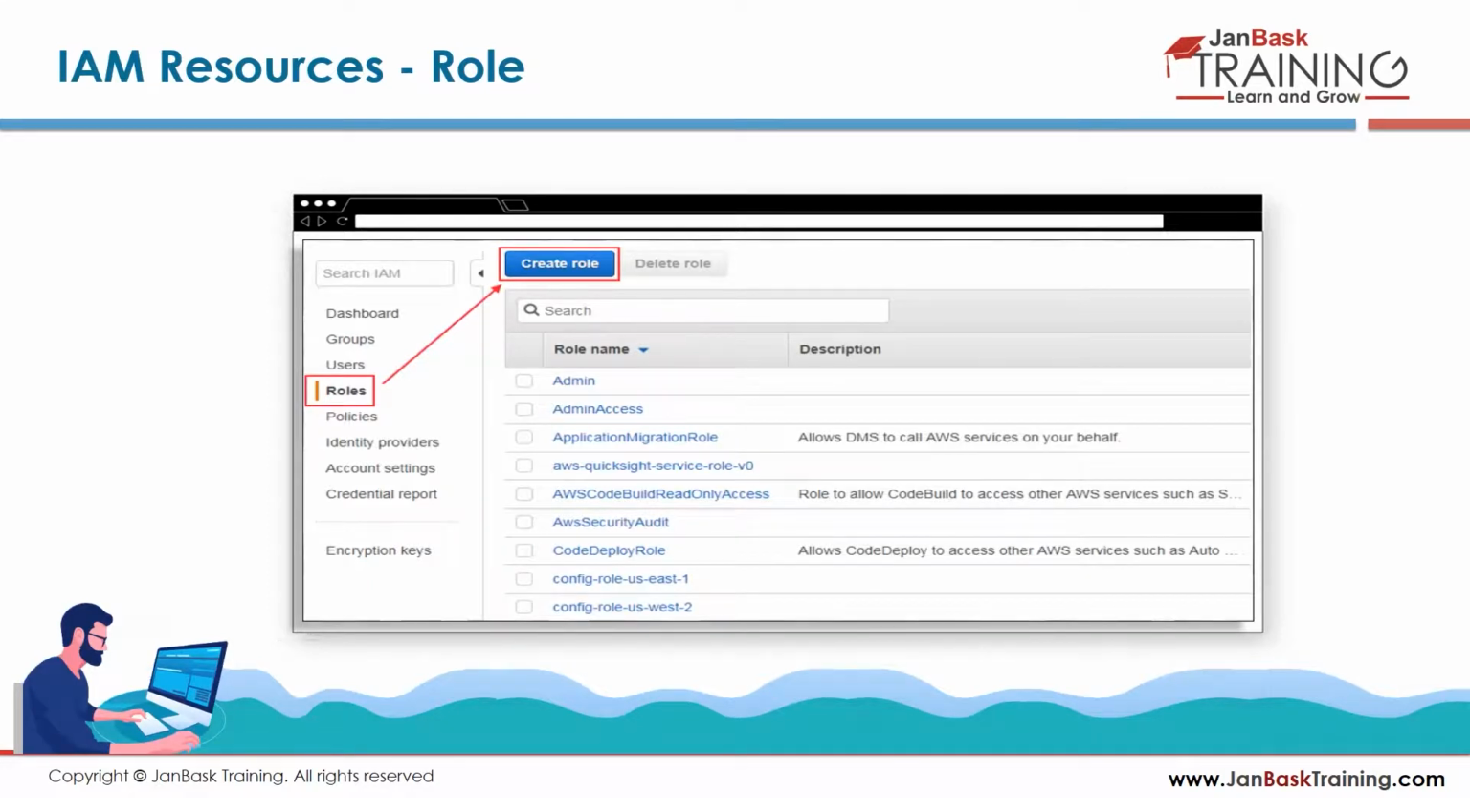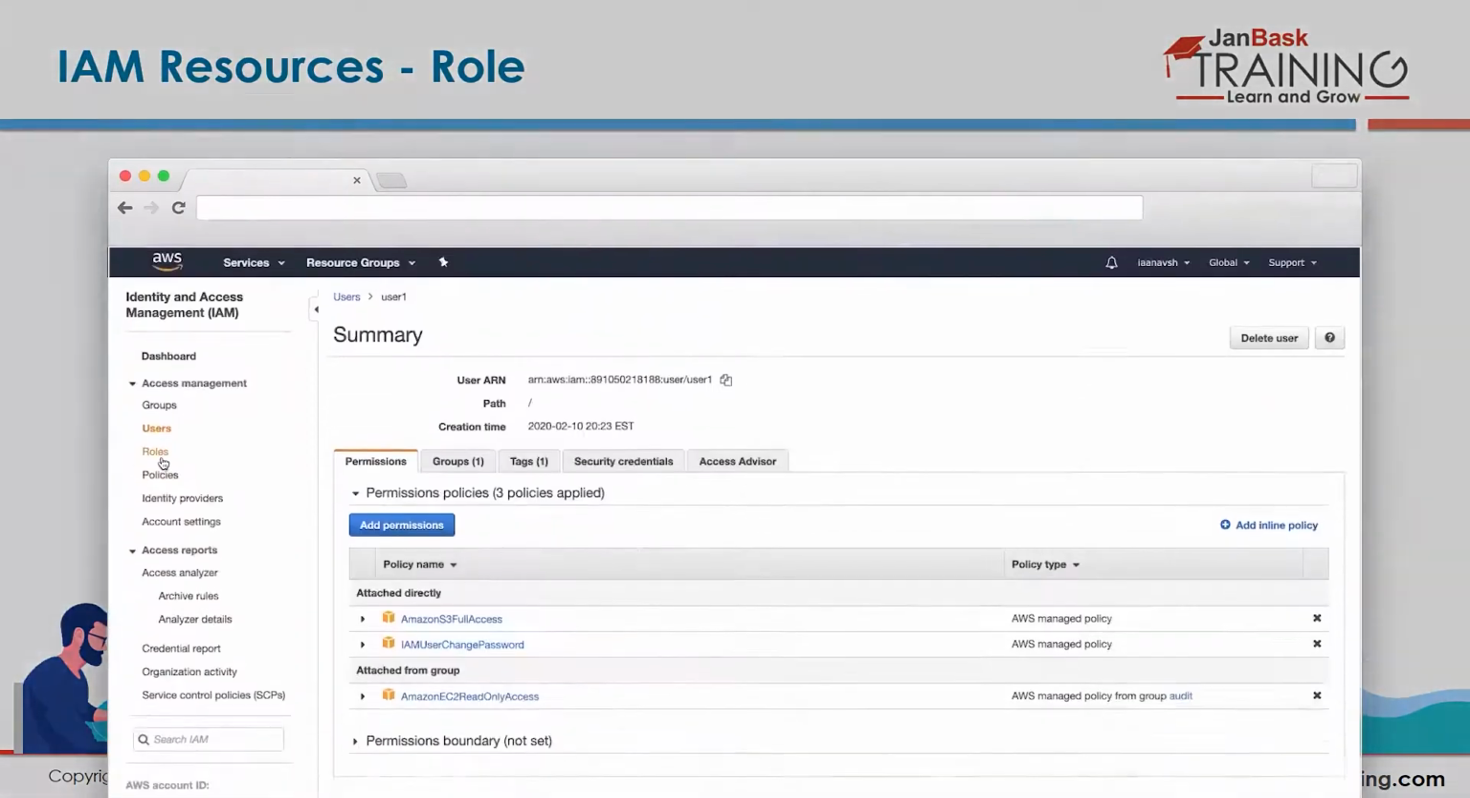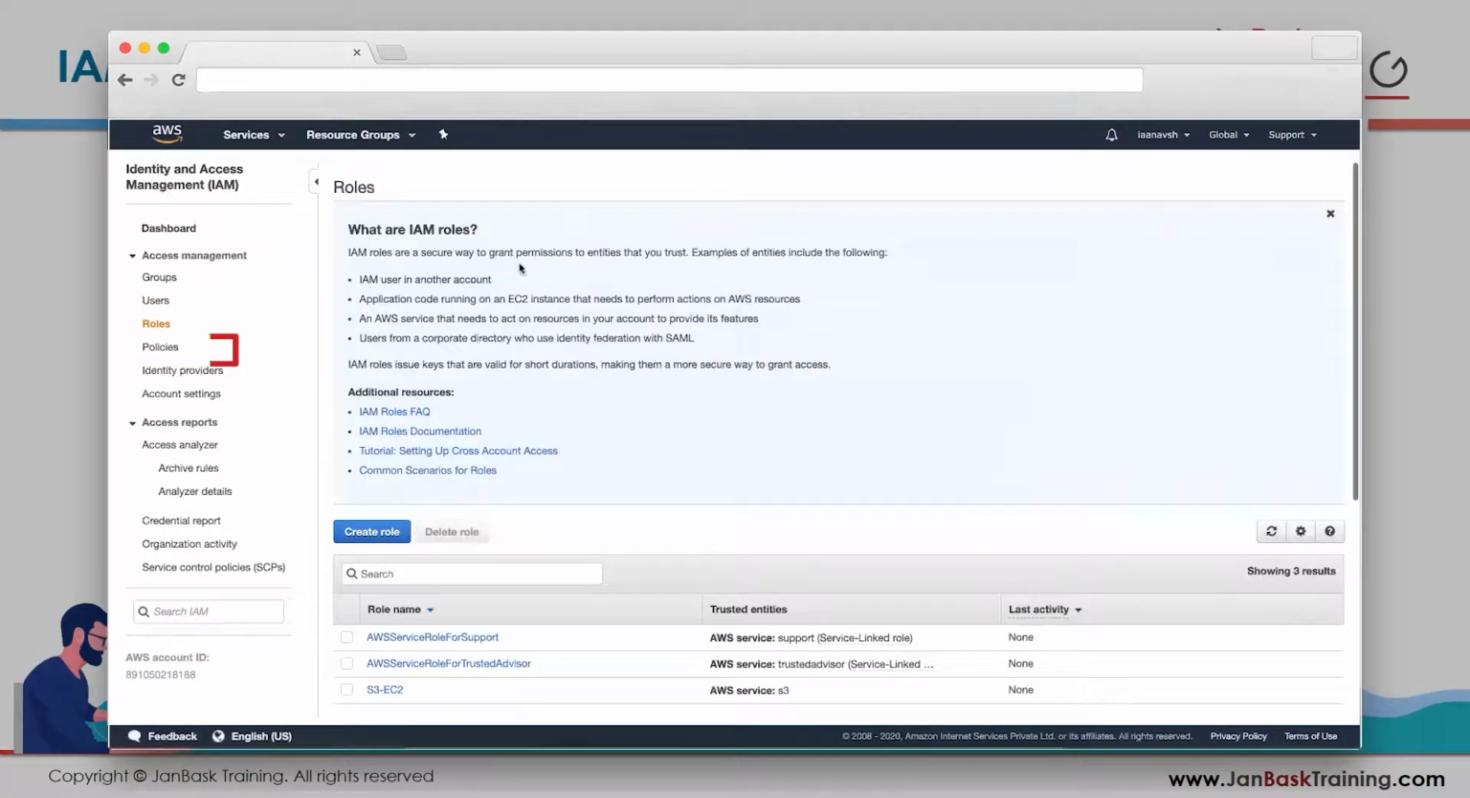So let me go back to my console. See, here's your role. Click on role. So it will tell you what a role does. A role is a secure way to grant permissions to the entities you trust. So what are entities here? Maybe an EC2 instance. Maybe your AWS service wants to talk to another AWS service. Maybe you want your corporate data center to be able to talk with your AWS, right? Just some fancy terms, but they have really simple meanings.